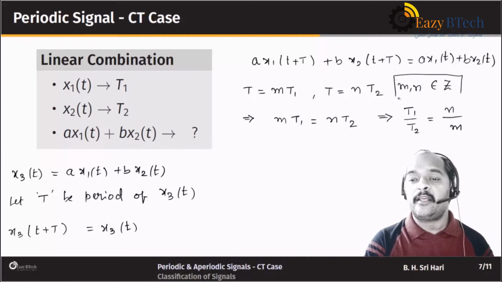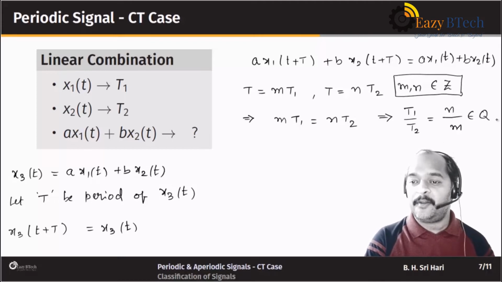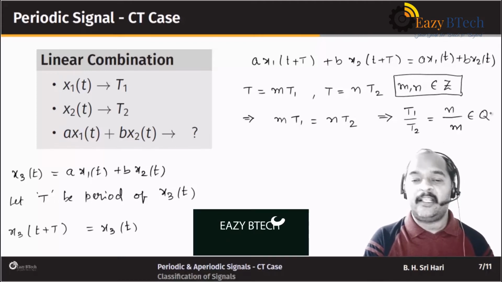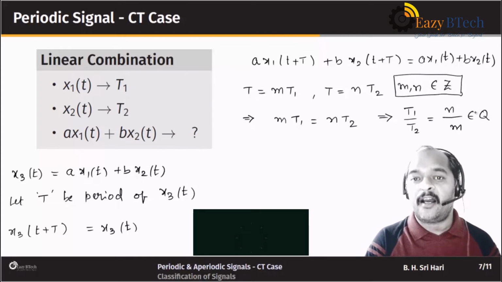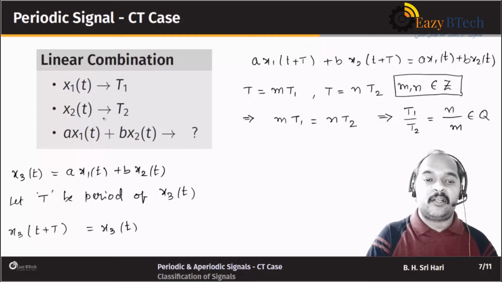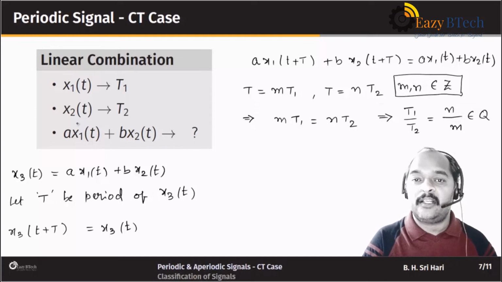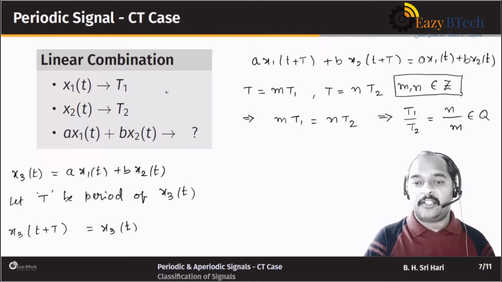So if you take the ratio of integers, what do I get? We get a rational number. So this m by n should be a rational number, and the representation is Q. For integers we use Z, for real numbers we use R, and so on. For rational numbers we use Q. So what is the requirement for the linear combination of the signals x1 of t and x2 of t to be periodic? The ratio of the periods should be a rational number.